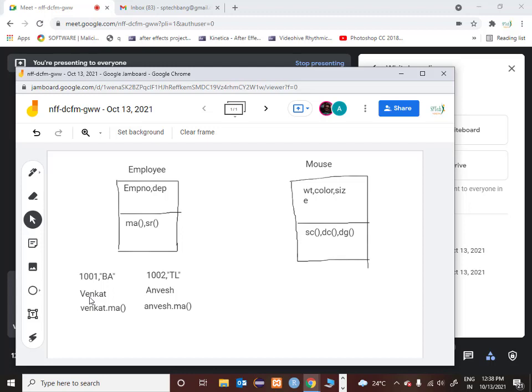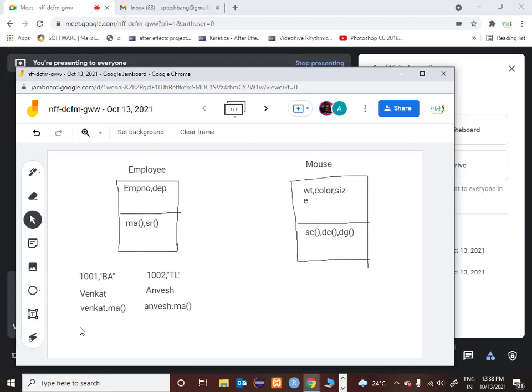I write only one method, but I call that method 100 times from different objects or different employees. Similarly here there is only one variable called EMP number and one variable called department. If there are 100 employees, for all 100 the employee number would be different and the department would be different.